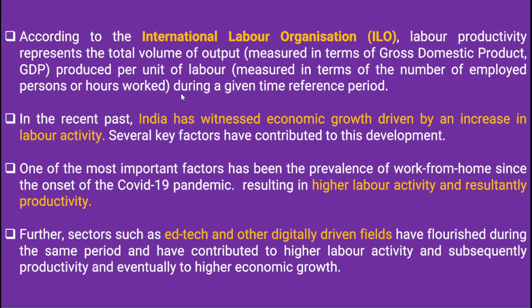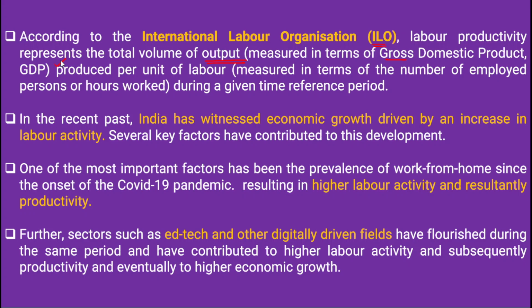Now, if you look at the International Labour Organization, the ILO, what does labor productivity exactly mean? The International Labour Organization has defined labor productivity as representing the total volume of output, measured in terms of GDP, produced per unit of labor.